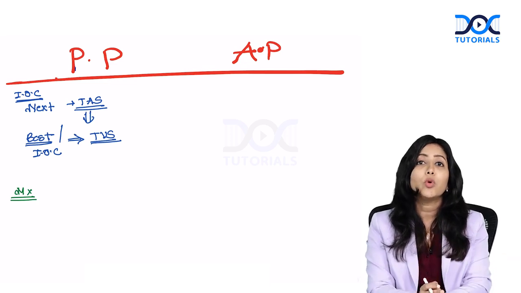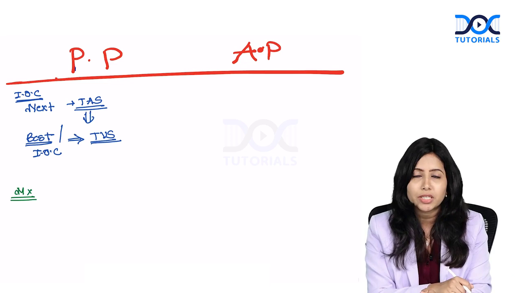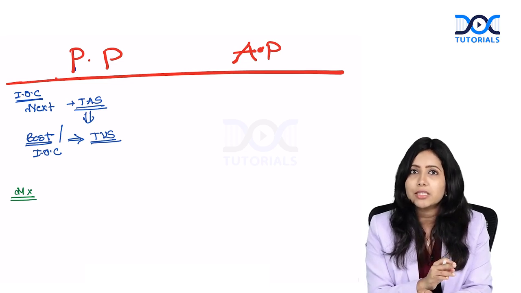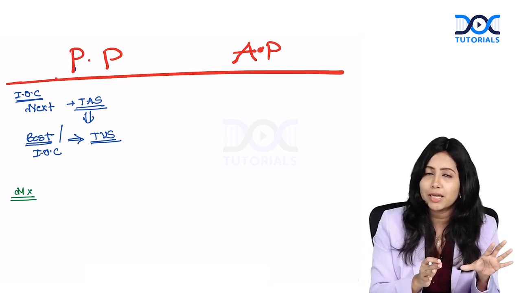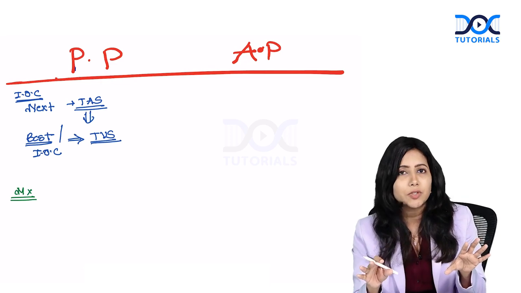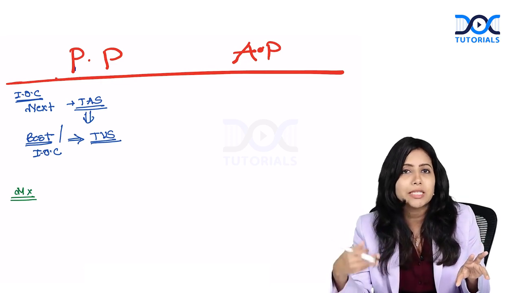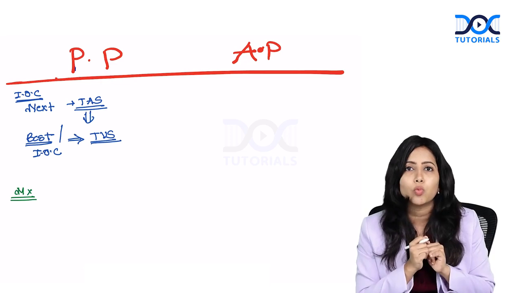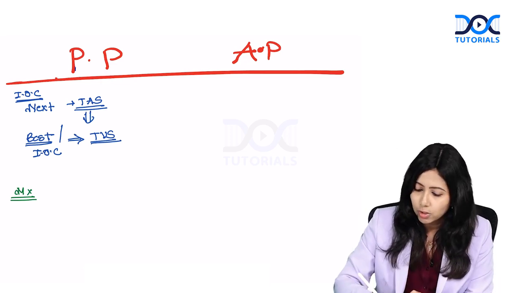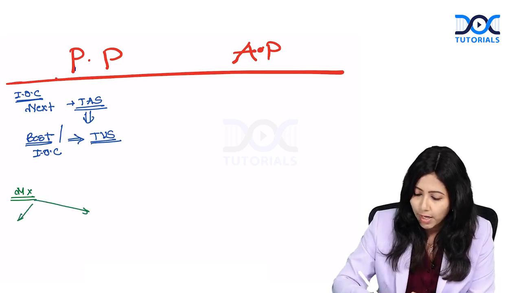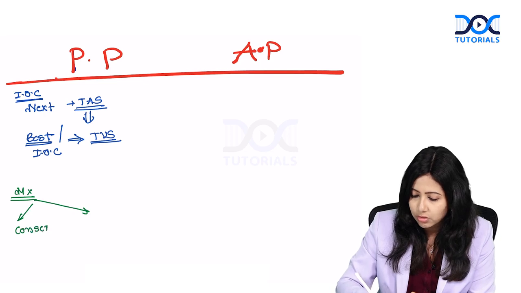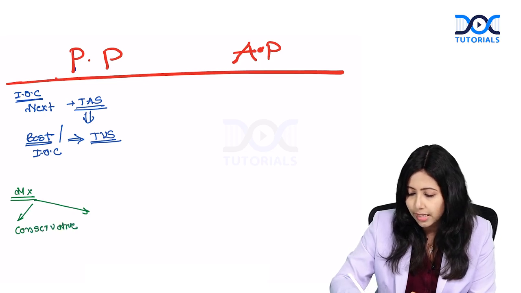So, here we are going to follow a conservative management. There are some indications in which we can follow conservative management, and some indications where we go for definitive management, that is surgery. I will tell you that in a short while. But now you understand that there are two forms of management: one is the conservative management and the other is the definitive management.